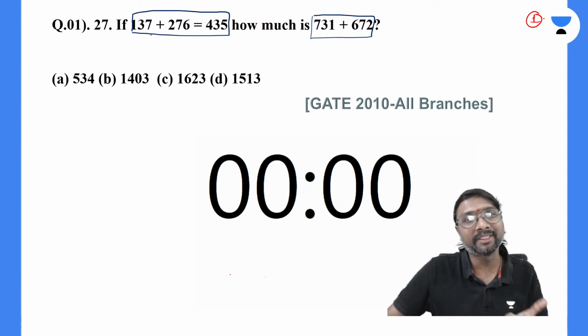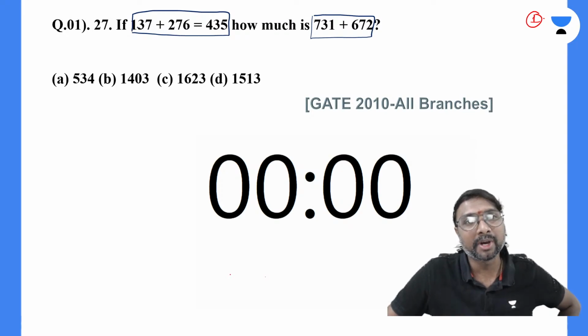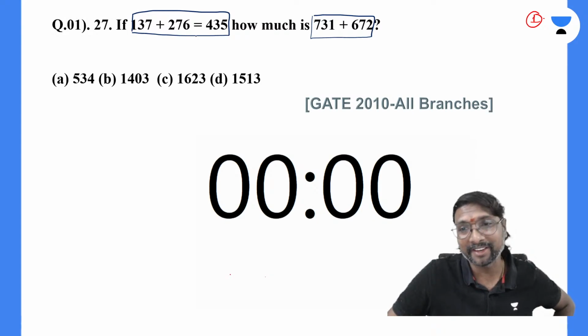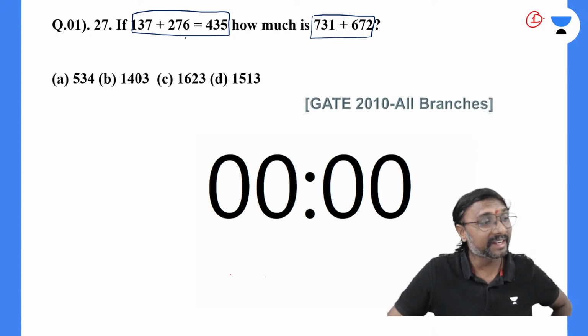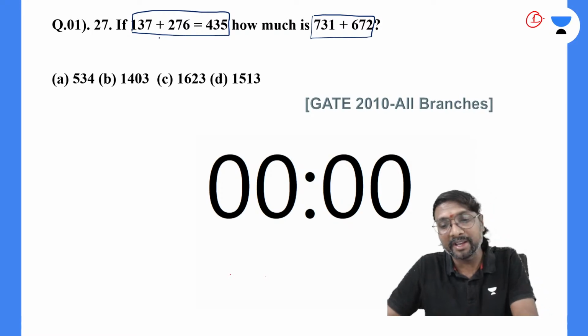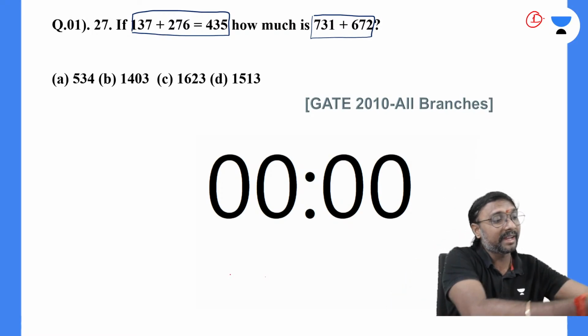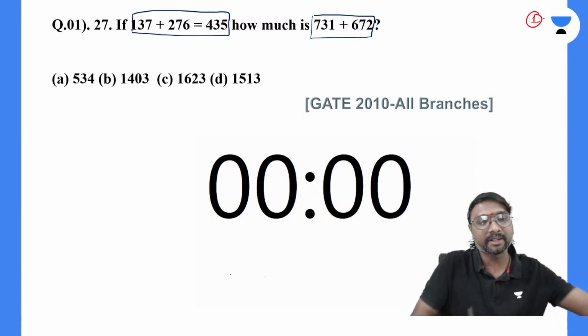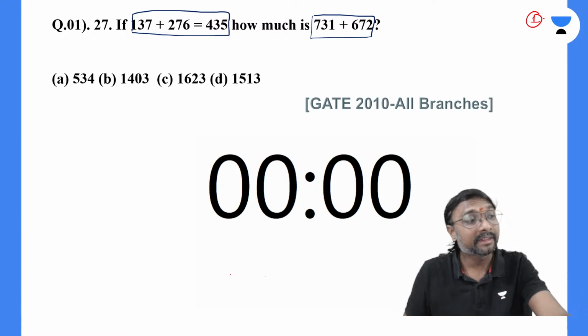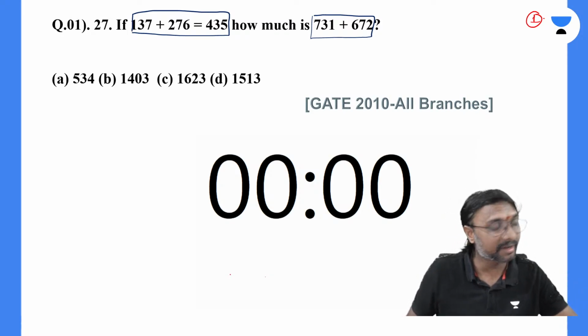Actually, if you observe, 137 plus 276, is it equal to 435? 200, 300, so 374. It is not 435, right? So then what have they done? Is it a direct summation they have done, or not? If you observe, direct summation is not done here.